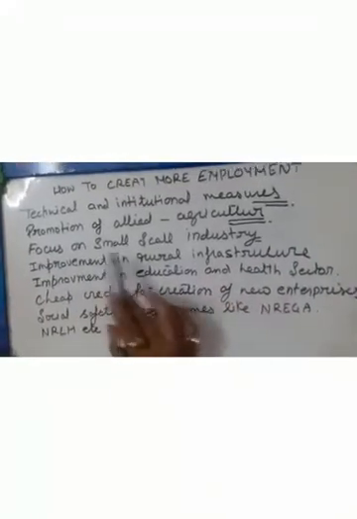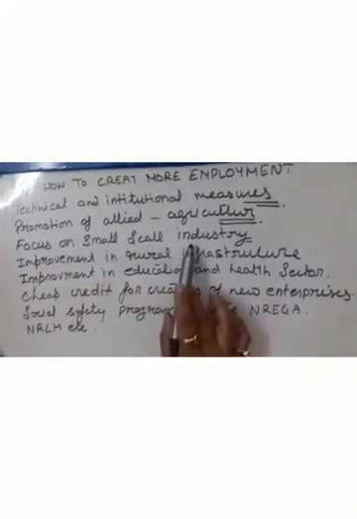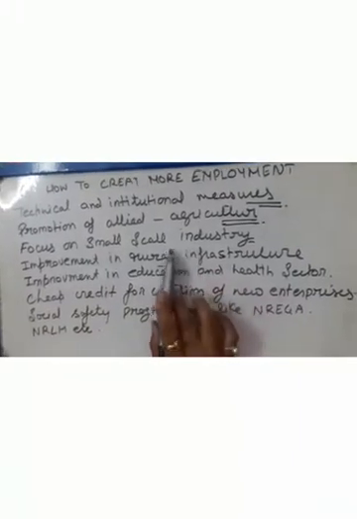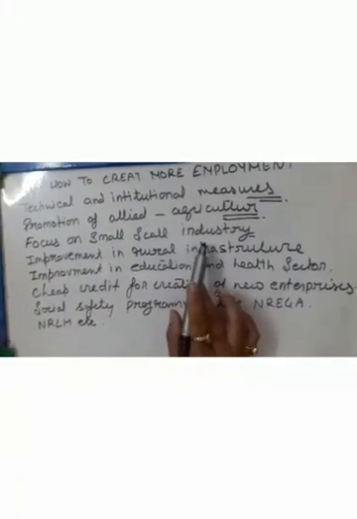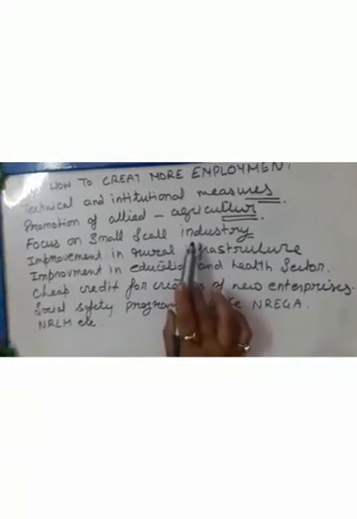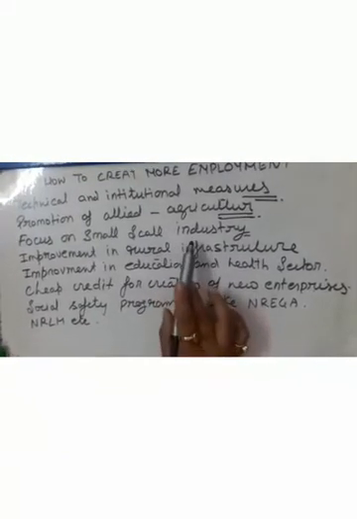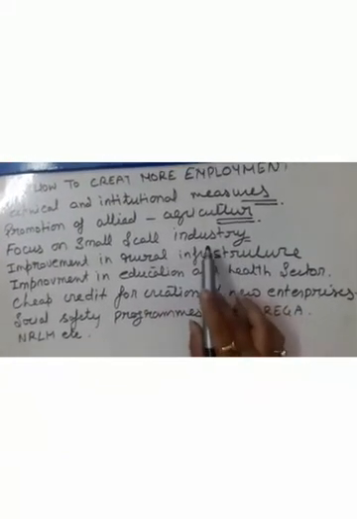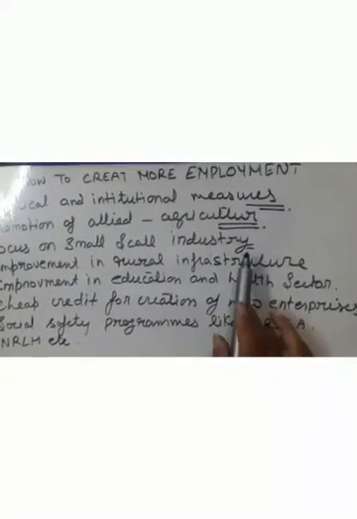And the third one is focus on small scale industries. For example, food processing industries can be set up for agriculture products like potatoes, sweet potatoes, etc., and food preserving industries making small things at home.